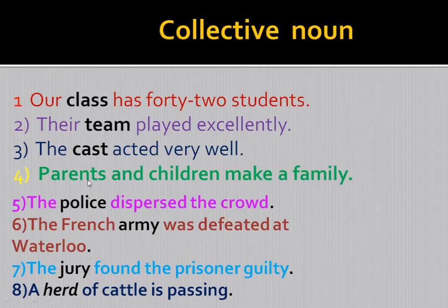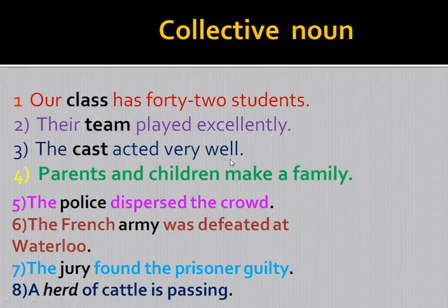Let us have a detailed idea about the collective noun with the help of these examples. Our class has 42 students. Here, class is a collective noun. Here, class means a group of students. Students are taken as one whole. Similarly, their team played excellently. A team means a group of members. So a collection of players is called a team. Therefore, team is here a collective noun.